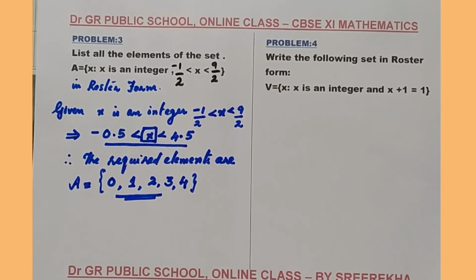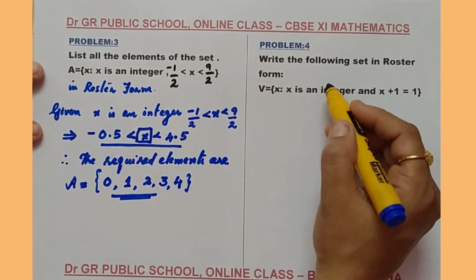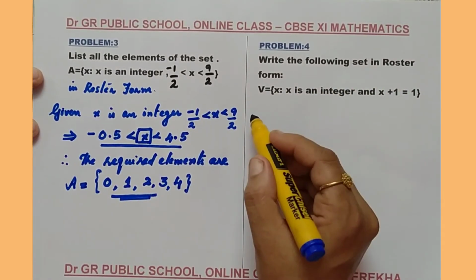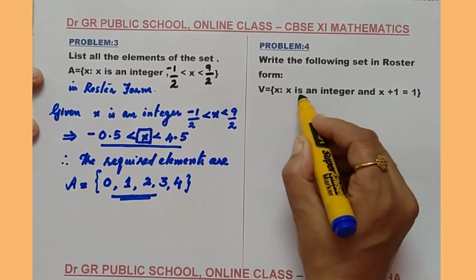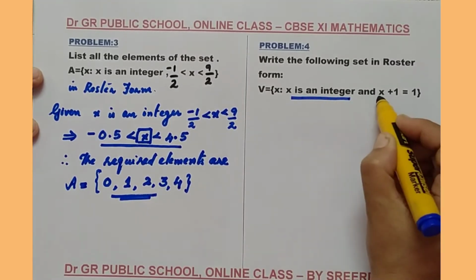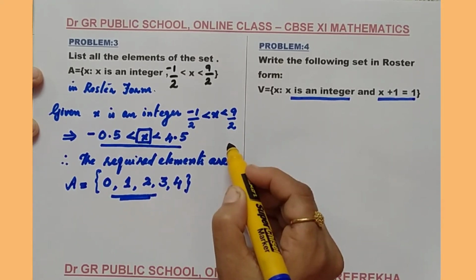Come with one more problem. Problem 4. Write the following set in a roster form. We are given with a set V equal to set of all x such that x is an integer and x plus 1 equal to 1. Two conditions are given for you.